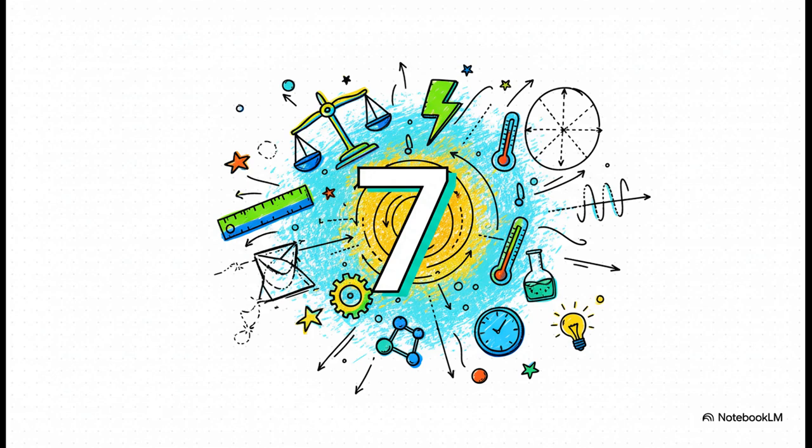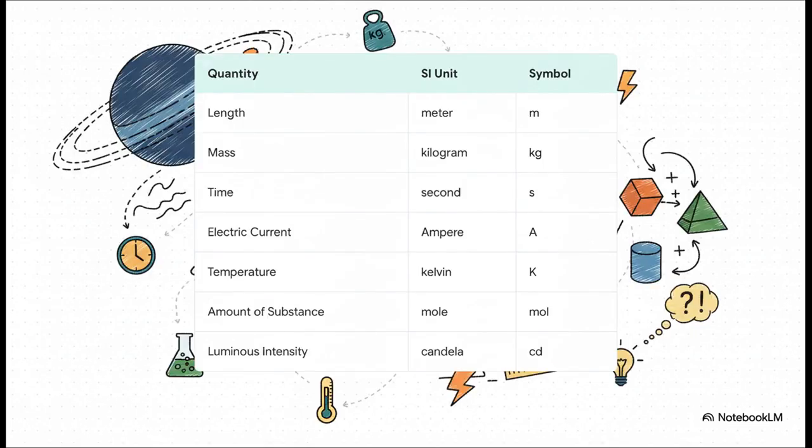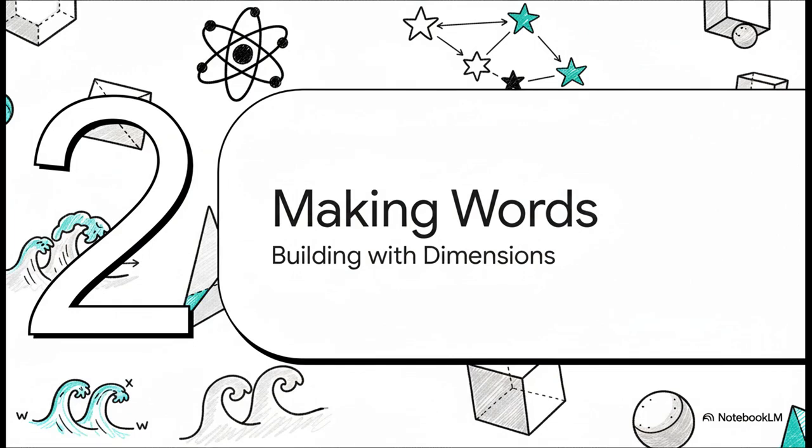There are only 7. Just 7. And here they are, the magnificent 7. You've got length, you know, how far something is, mass, how much stuff is in it, and of course, time. Then we get a little more specific with electric current, temperature, the amount of a substance, and luminous intensity, basically how bright something is. That's it. These are the fundamental, can't be broken down any further letters. Everything else in physics is just a combination of these 7. It's wild.